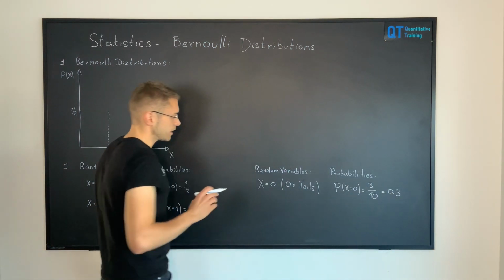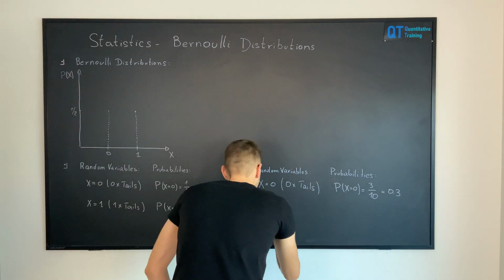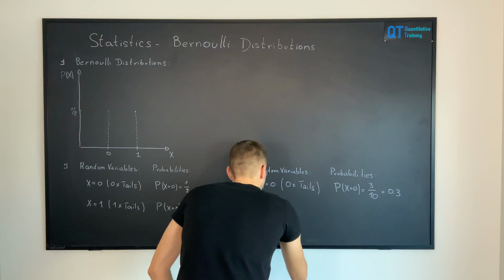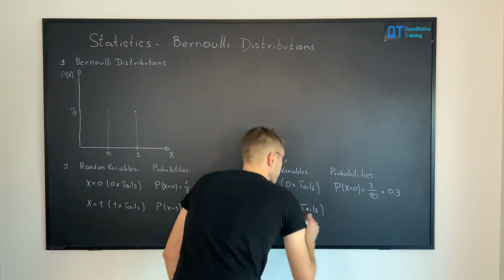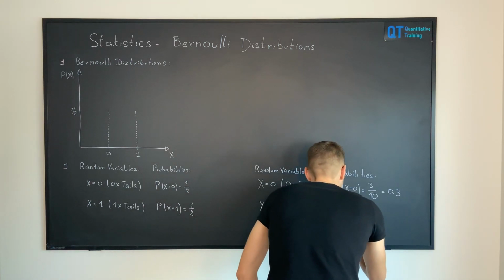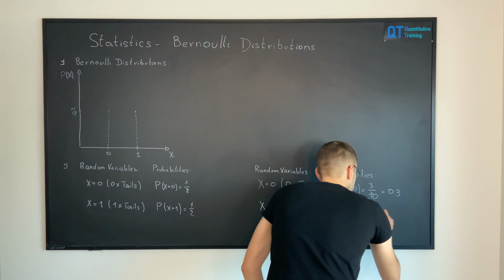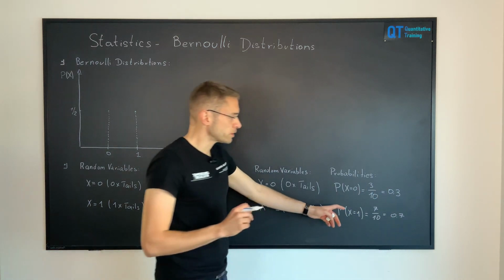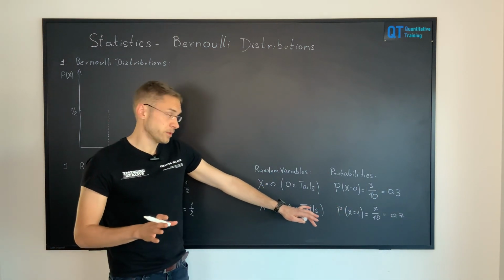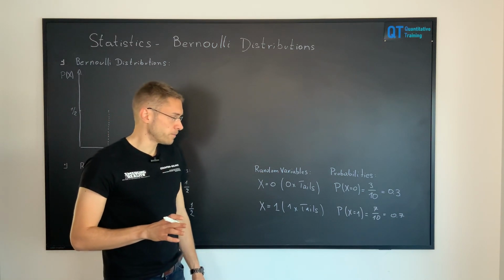And then of course the other result is obtaining tails, so x equals 1, 1 time tails. Here we say that the probability of obtaining tails is then 7/10, or 0.7. It's important to note that when we only have two random variables, the sum of the associated probabilities always has to be 1.